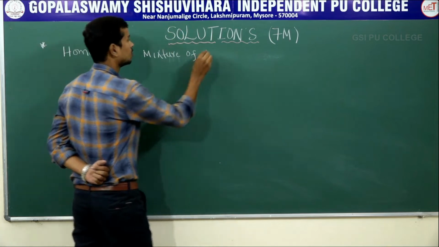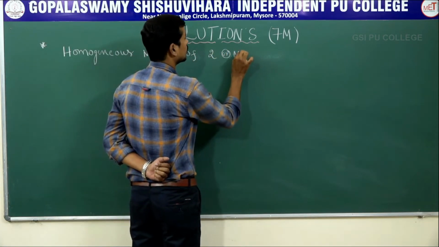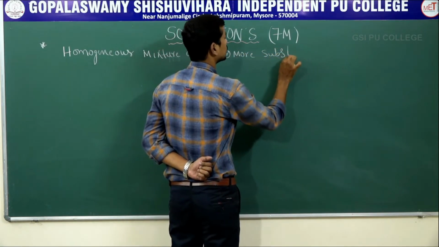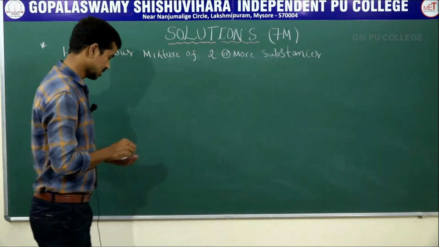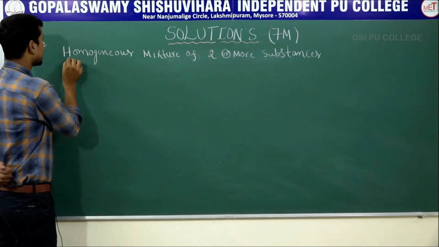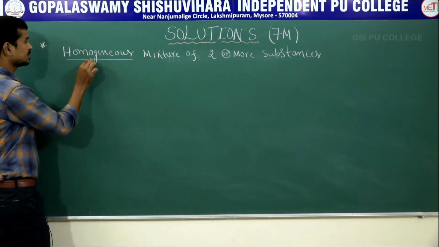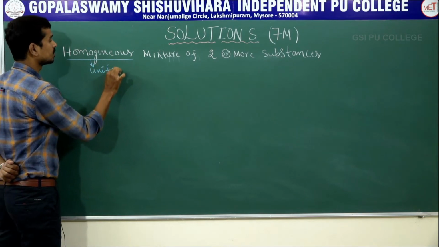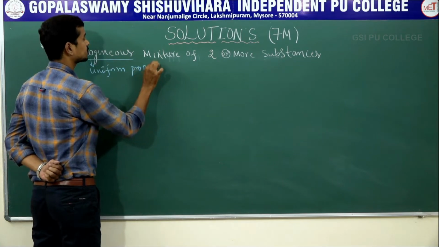mixture of 2 or more substances. What is meant by homogeneous? Homogeneous means uniform properties.